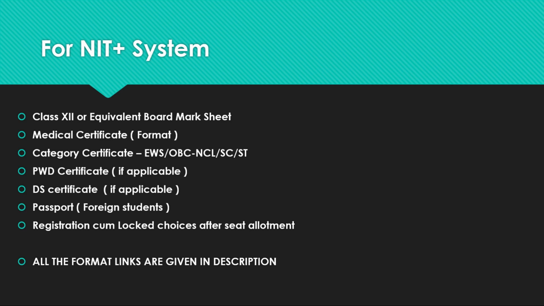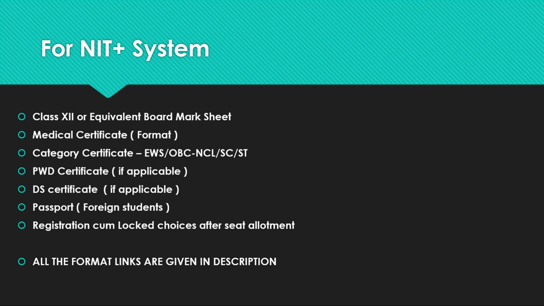Registration cum locked choices after seat allotment, meaning after getting the seat you need to print all the choices you filled in the JOSA website. There will be an option called print choices. You can use that option for printing all the registration cum locked choices. And all the format links are given in the description.